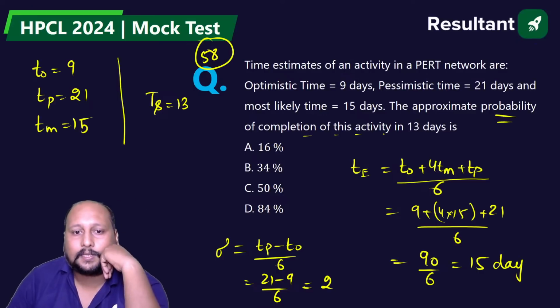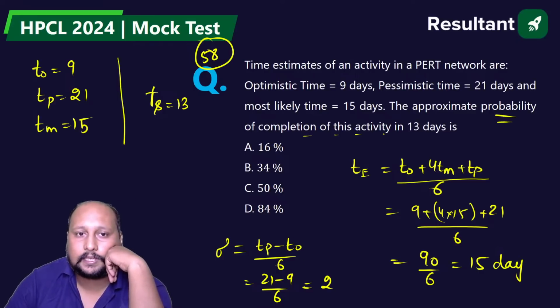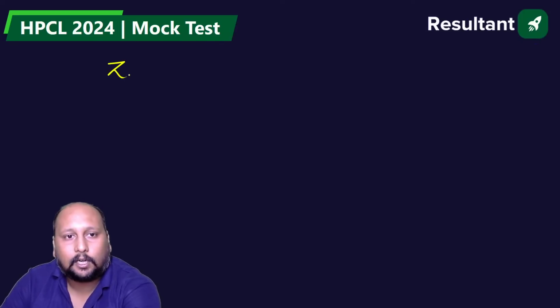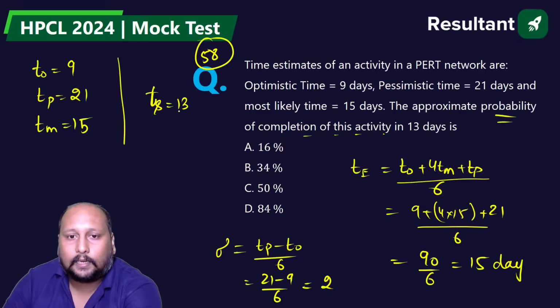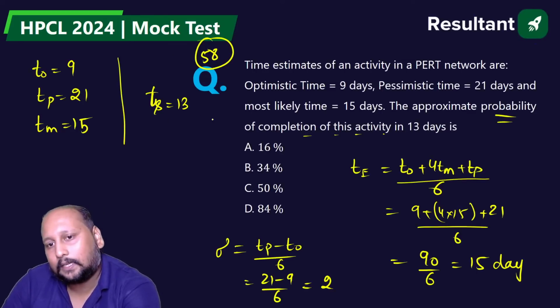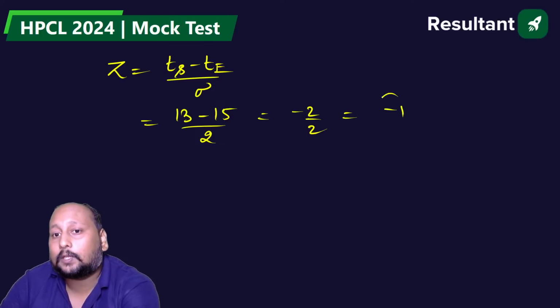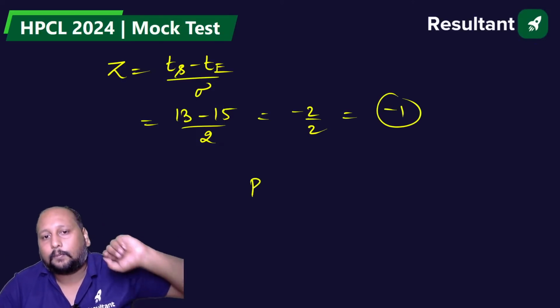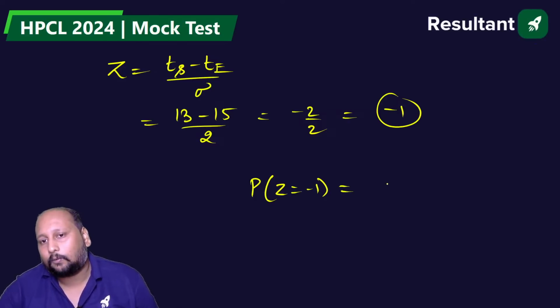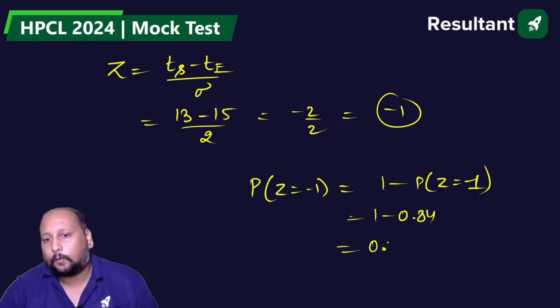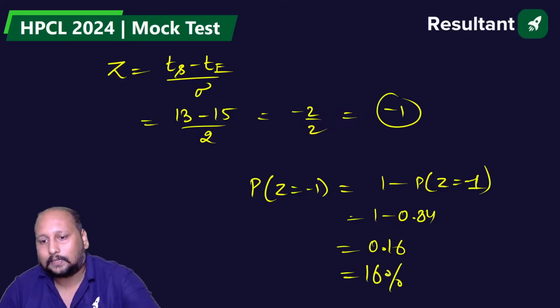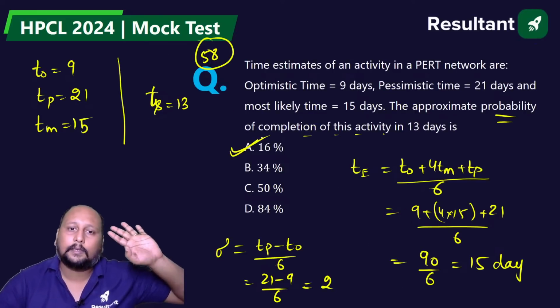Let's see. We got sigma, we got TE, we know the value of TS. So we can calculate the value of Z, the standard normal variate, that is (TS minus TE) by sigma. Scheduled time is 13, estimated time is 15, by 2. So this is minus 2 by 2, that is minus 1. Z equal to minus 1, guys, and we know the probability of Z equal to minus 1 is nothing but 1 minus the probability of Z equal to 1, right? So this is 1 minus 0.84, that is 0.16. 16% is the approximate answer, that is option A.